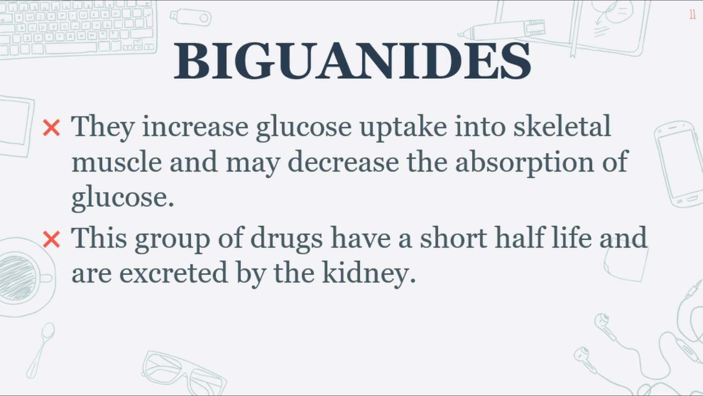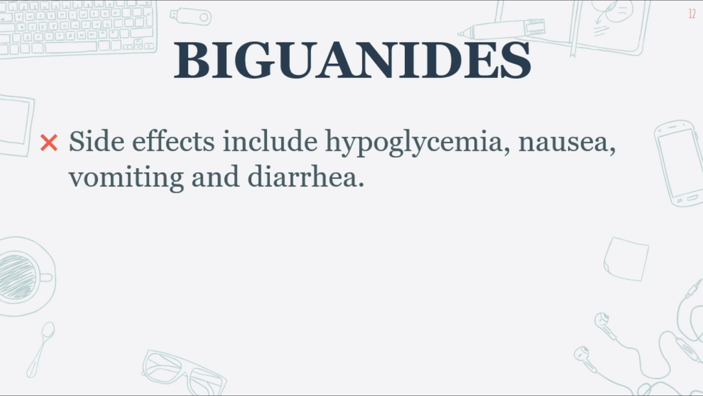They may reduce glucose absorption by increasing glucose uptake into skeletal muscle. The kidneys eliminate this class of medicines because they have a short half-life. Hypoglycemia, nausea, vomiting, and diarrhea are some of the side effects.